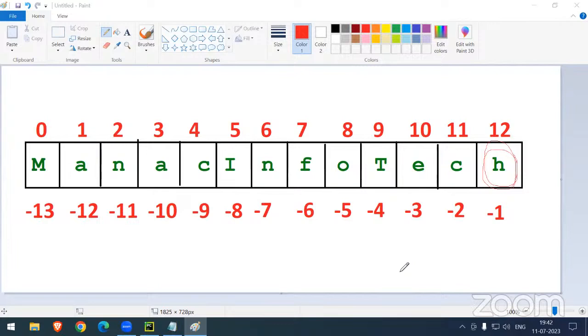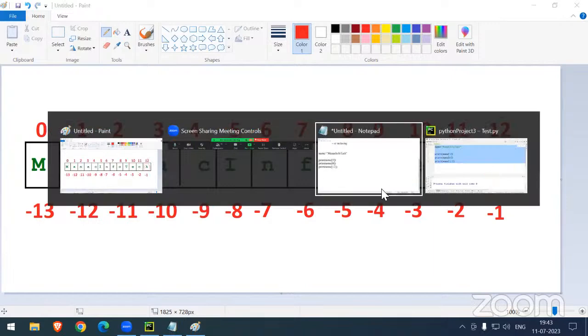Yes, -1, perfect. Now we can see, wherever the data is, the ending location will be there. For the ending location, you don't need to follow the positive value. Why don't you need to follow the positive value? I can show you.